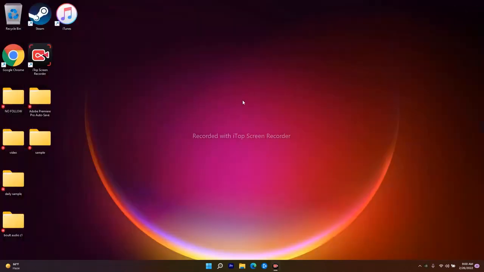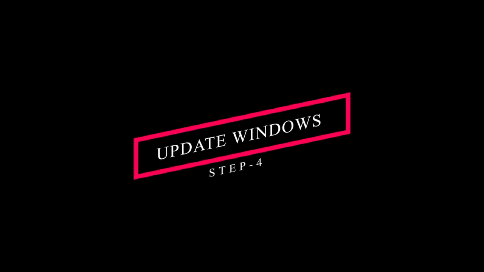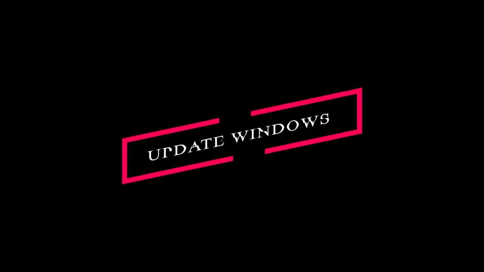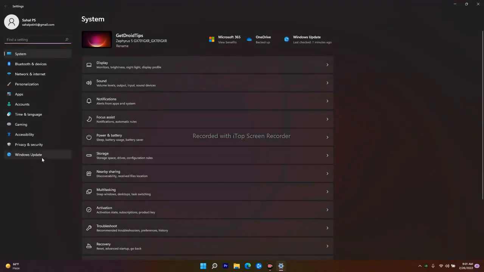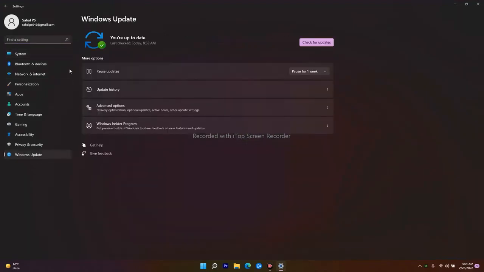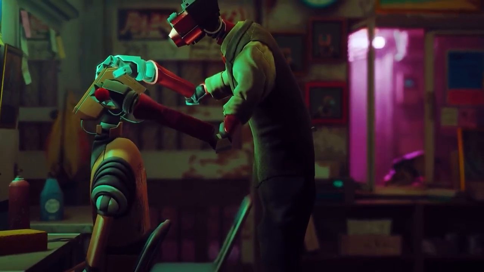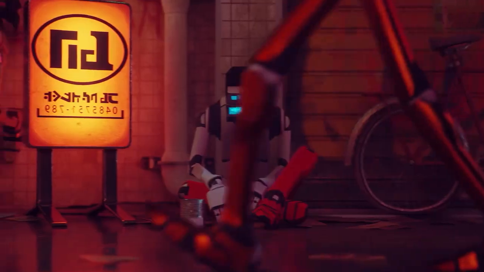Even if the issue is still persisting, the last and least option is to update your Windows. To do this, follow the instructions. Go over here, or navigate to Settings. From here in the settings, click on Windows Update. Check whether you have any updates or not, so just check for updates. These are the possible workarounds you can try when you're having a no audio or sound cutting out issue.